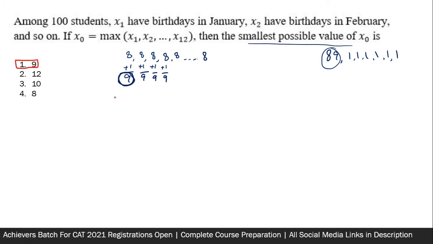Please always remember that we didn't have to find the maximum, literally we had to find the minimum value of the maximum. If it had been altogether minimum, I would have just taken 1. Had it been altogether maximum, I would have just taken 89. But among the maximum values possible, I wanted the minimum. I think that is 9.